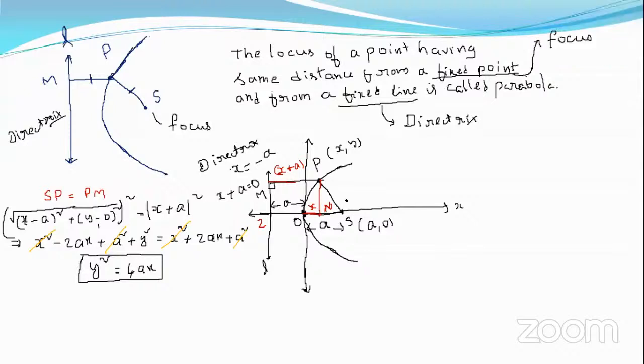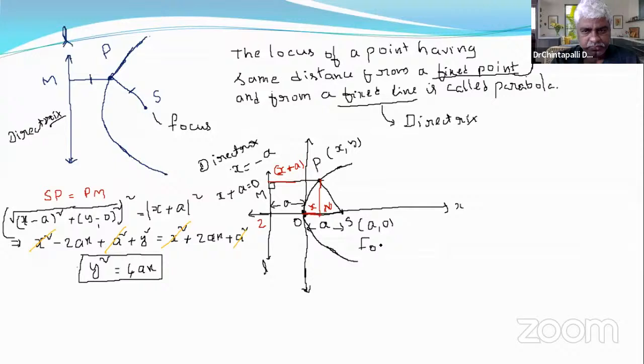Now let us label it. It is called focus. This point is called vertex.